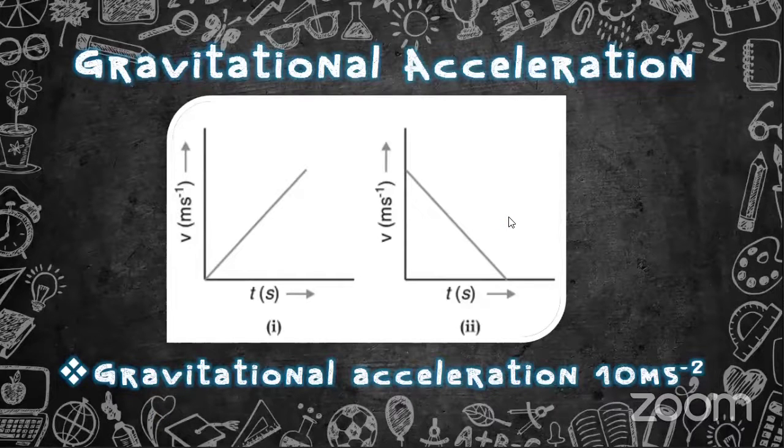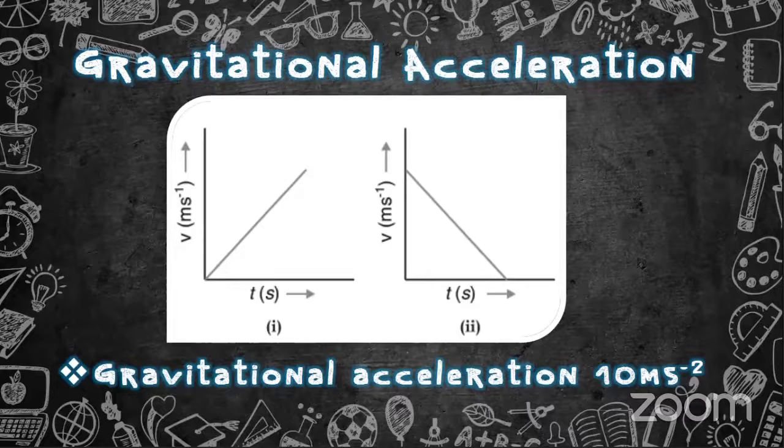Then a falling mango is retardation? No, if a mango is falling from a tree, it is accelerating. The speed is increasing. If you throw a ball upward, it goes up, and at a certain instant the speed will become 0. Then only it has to fall down. Otherwise, if the speed kept increasing, the ball would go into space. So if it is falling down, it is accelerating. If it is thrown upward, it is decelerating.